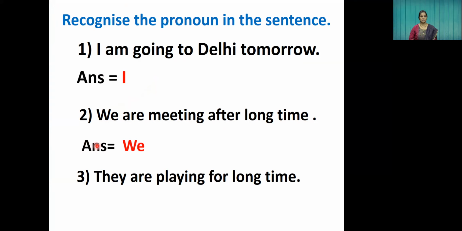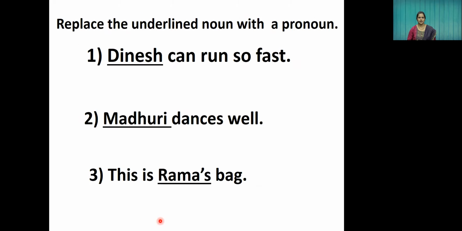Which is the pronoun in the sentence? It is we. Next, they are playing for a long time. Which is the pronoun? They. Correct. Very good, children. That means you have learned it, right?